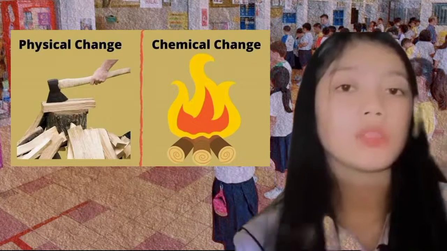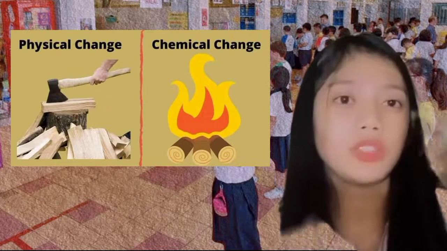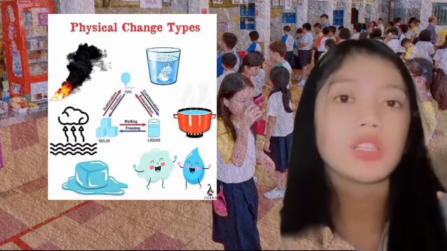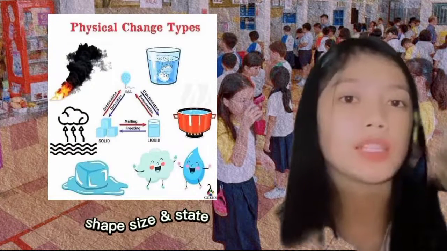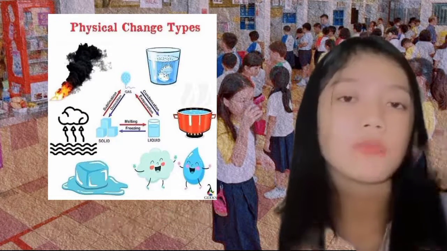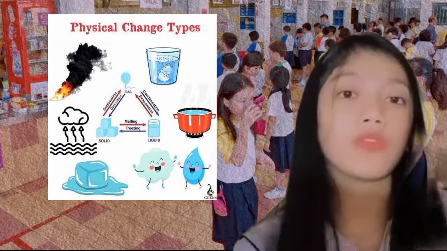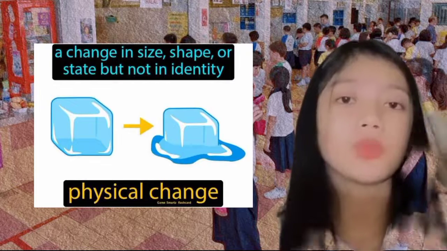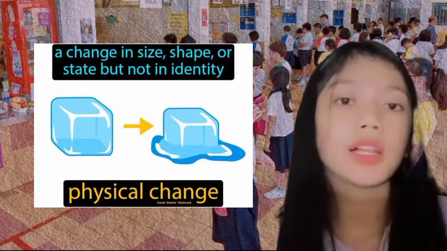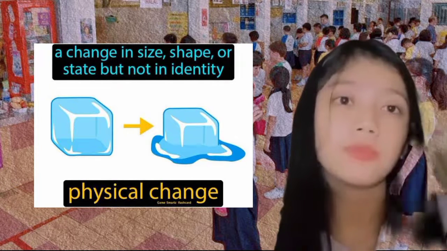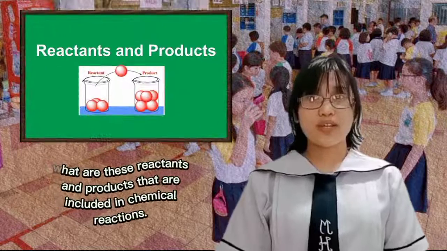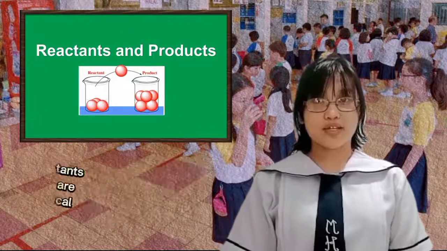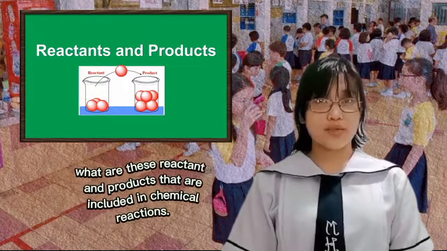Chemical reactions must be distinguished from physical changes. Physical changes include changes of shape, size, and state, such as ice melting to water and water evaporating to vapor. If a physical change occurs, the physical properties of a substance will change, but its chemical identity will remain the same. Now, what are these reactants and products that are included in chemical reactions?